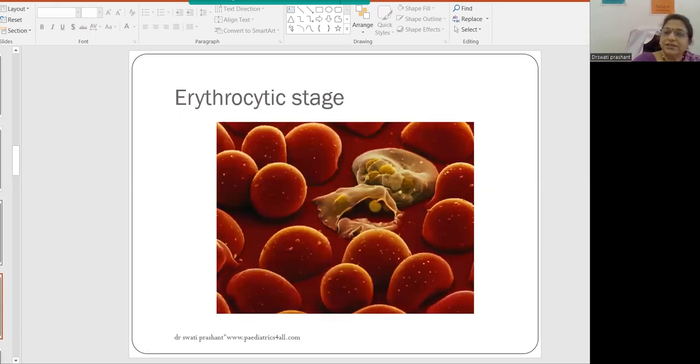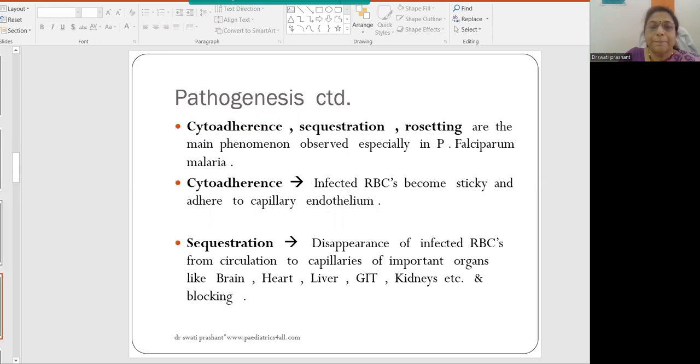Usually there are three pathophysiological things which are seen in malaria. One is cytoadherence, meaning they adhere to the endothelial cells of the capillaries. They form rosette formation, and there is clearance from the peripheral vessels. This is the erythrocytic stage.